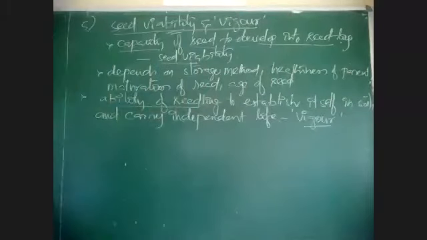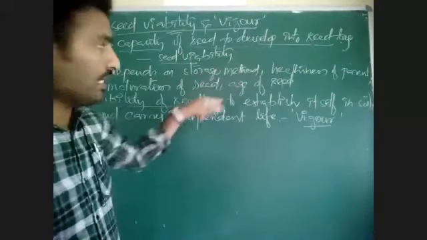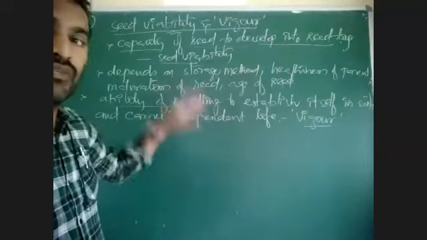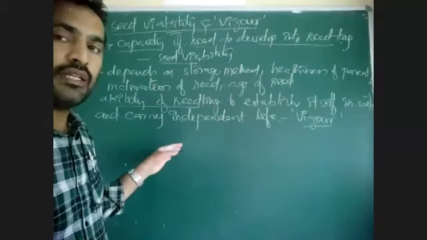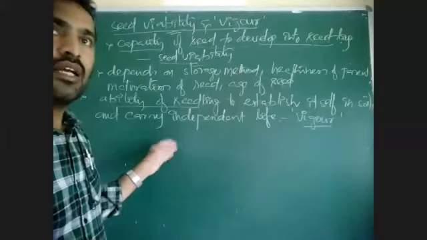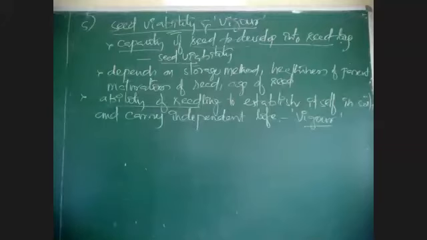What does independence mean? Normally, a seed will develop into a seedling. Once the seedling is formed, it can establish itself within the soil and start living independently. Independently means it can generate its own food. Photosynthesis begins here.